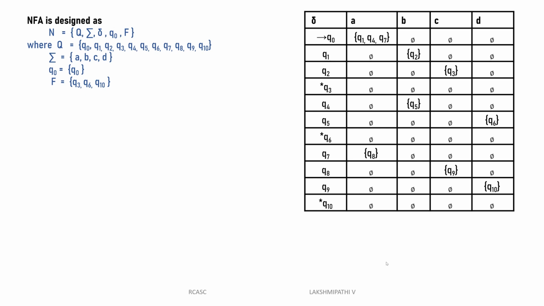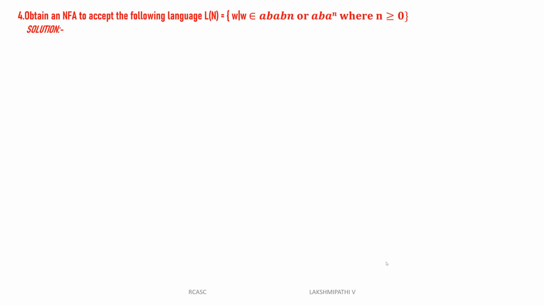Then we'll go for one more NFA. Obtain an NFA to accept the strings of the following language. So L is equal to w, where w belongs to {a b^n, b^n either a or (ab)^n}, where n is greater than or equal to 0. See, when n is greater than or equal to 0, there are two substrings.